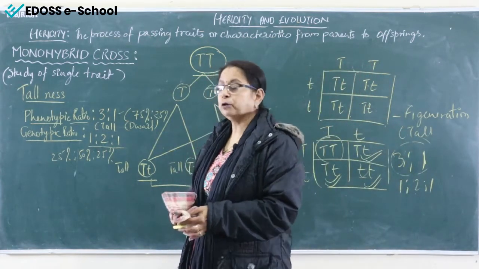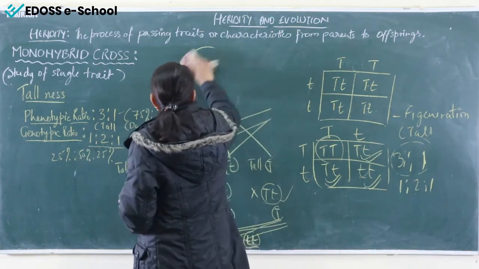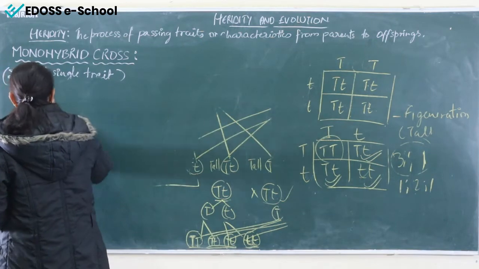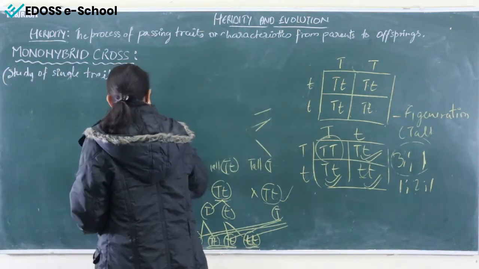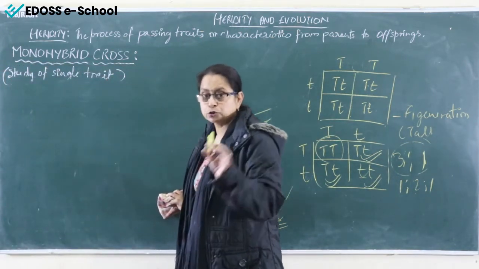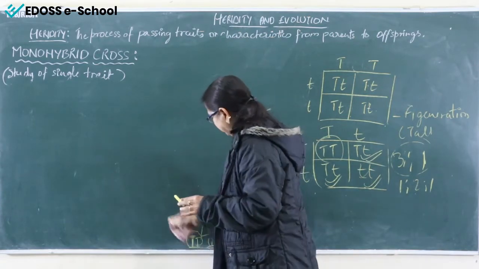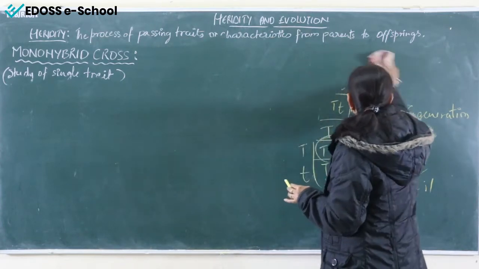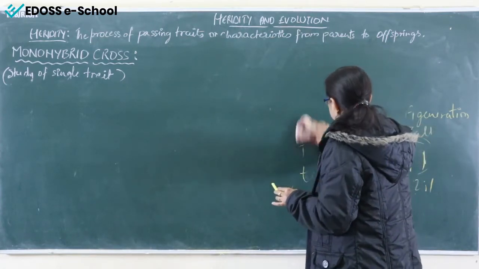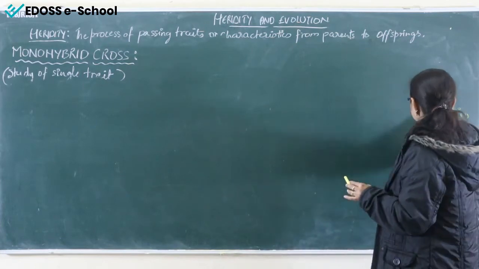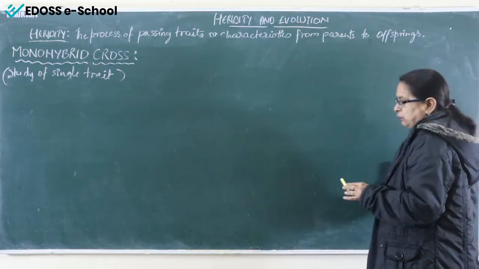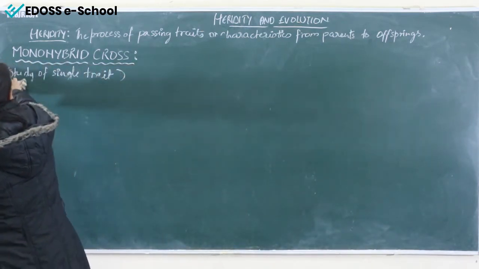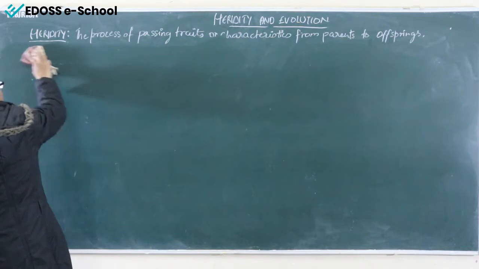So this is all about monohybrid cross. Now I will explain the second section of it, that is the dihybrid cross. As the name refers, di means what? Di means 2. So instead of taking one factor or trait, we'll take 2 factors together and solve up to F2 generation. It is a bit difficult as compared to monohybrid cross, but if you practice it, then again it will be simple to understand.